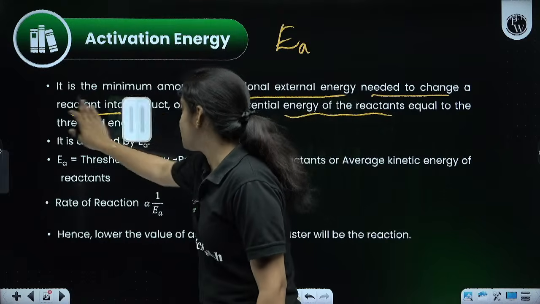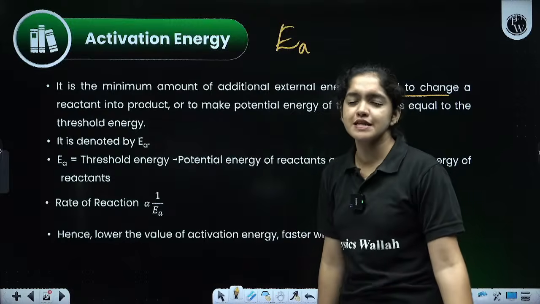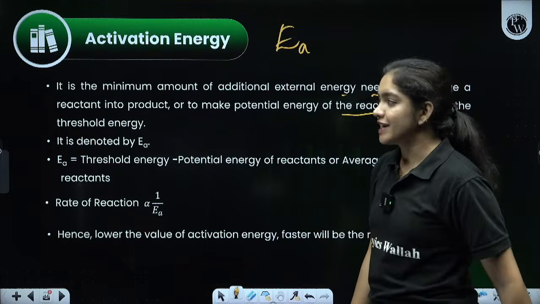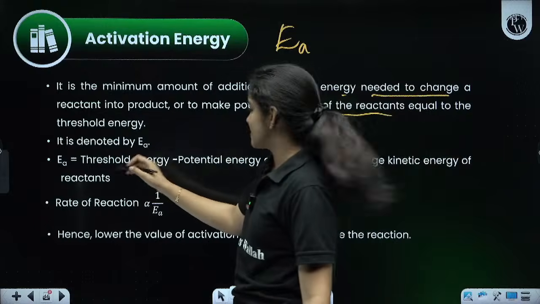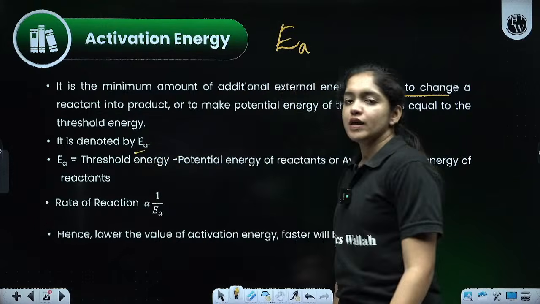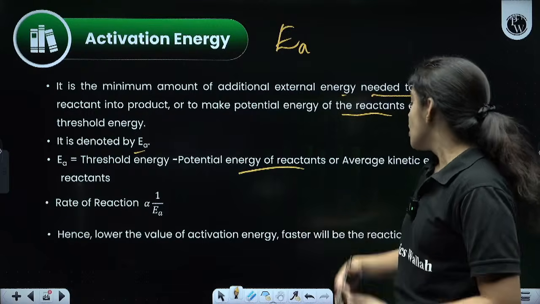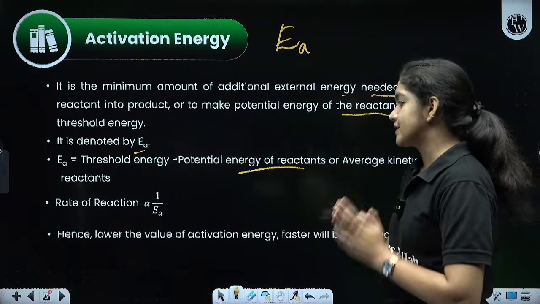So the minimum energy required to change a reactant into product is the activation energy, denoted by Ea. So Ea is equal to the threshold energy minus the potential energy or average kinetic energy of the reactants.